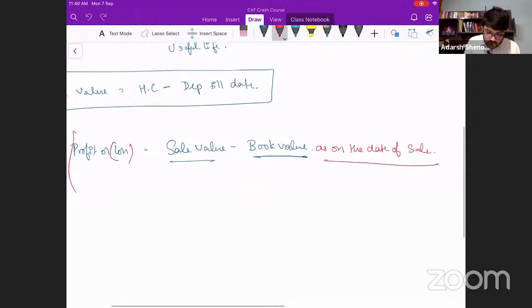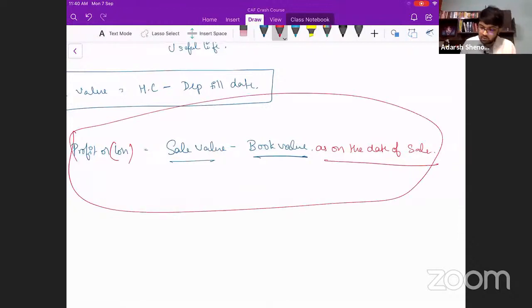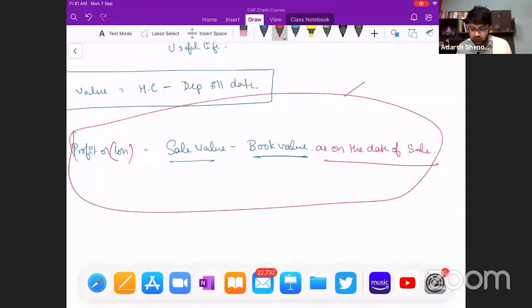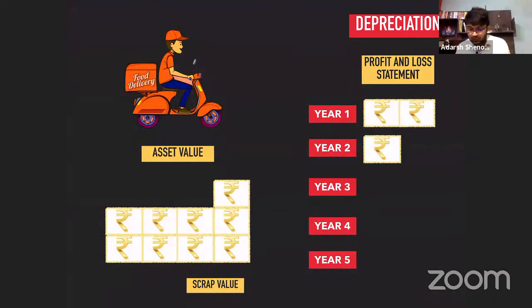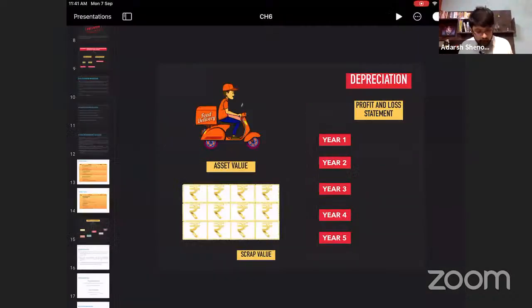Now this is the most important part, and this is where students make a lot of silly mistakes. You know the concept, but you make a mistake with regards to something or the other over here. I don't know how you manage to do that, but you do that. So don't do that. Please keep this in mind. Be completely aware when you're calculating the profit or loss on sale of the asset. This is the concept relating to calculation of book value of the asset and the profit or loss.